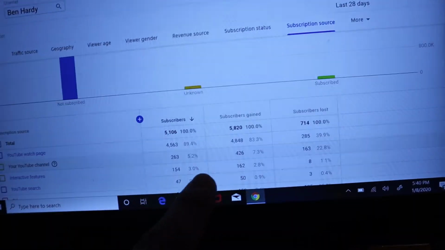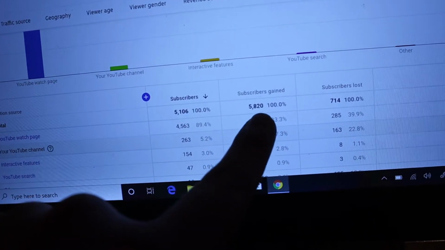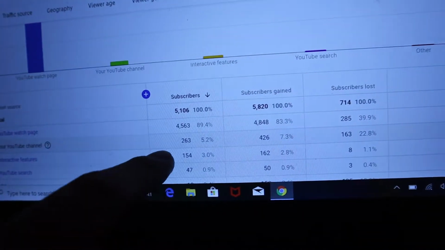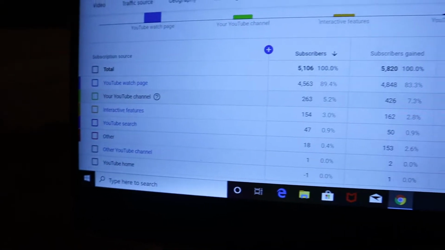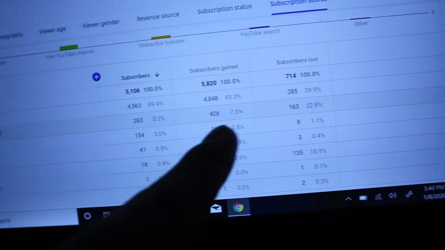And then you can see subscription source. This one's pretty cool. This shows how many subscribers I've gained, how many I've lost, and then how many subscribers total. Now, you're going to lose subscribers for several reasons. You can see a big portion of that is YouTube watch page. So I probably posted a video that offended someone and they decided to unsubscribe.